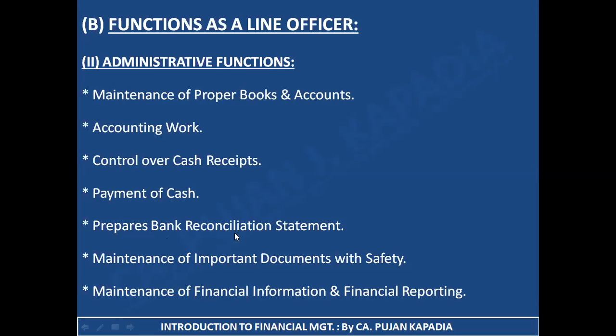Next is preparing the bank reconciliation statement. As we all know, due to certain timing reasons, there may be a mismatch between the bank book and the bank passbook or bank statement. That is, the record that you are maintaining and the record maintained by the bank. For example, my interest gets credited in my passbook on the last date of the month, but I come to know about it on the next day, that is, in the new month. In this case, there may be a difference. So I need to prepare a reconciliation statement, which you had already studied in accountancy. This is again a responsibility of the finance manager as a line officer under his administrative functions.